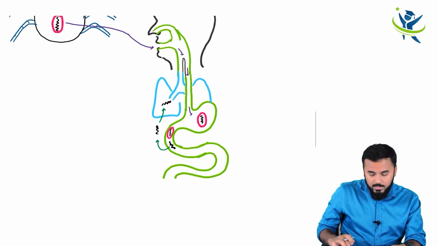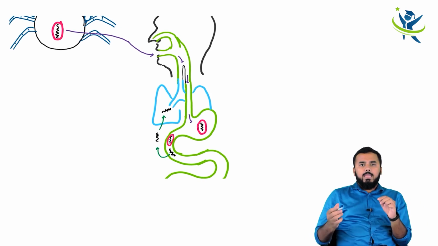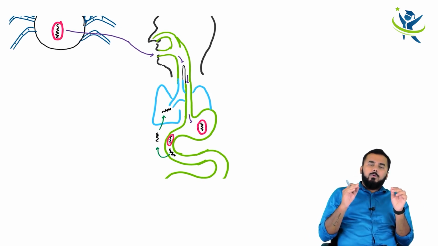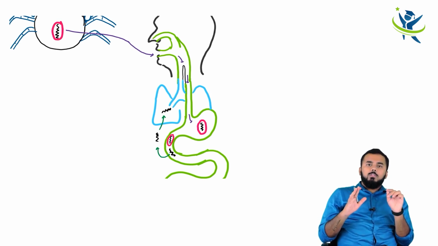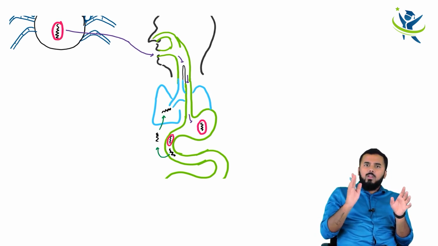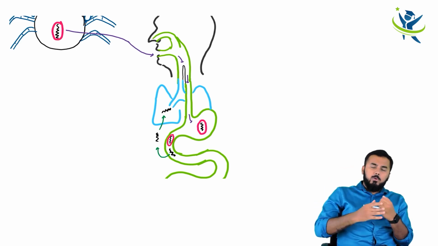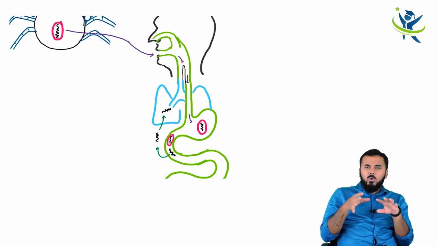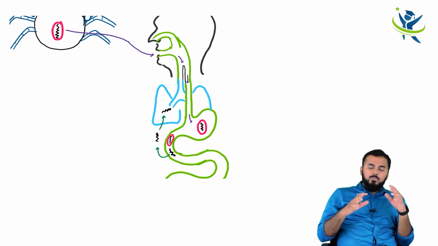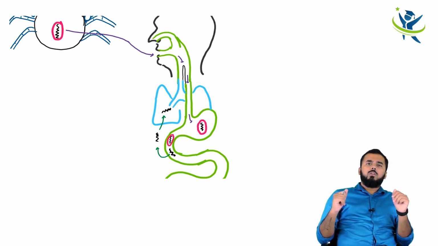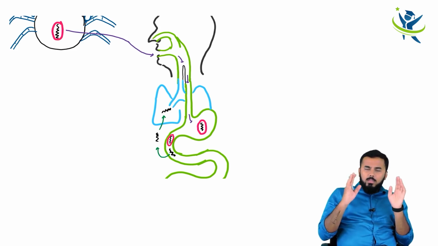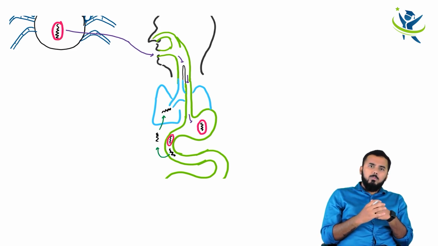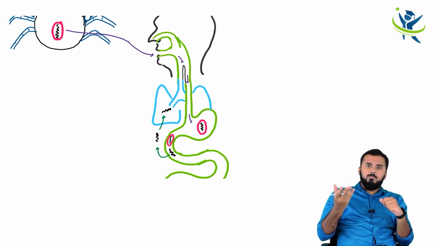Now obviously, whenever there is a larva, or any kind of foreign material, foreign organism or foreign body in the lungs, what will happen? There will be some kind of pulmonary symptoms, isn't it? There will be some localized inflammation there. The neutrophils are going to come, the alveolar macrophages are going to come, the secretions are going to be increased, but whatever it is, pulmonary problems will be there. So what is the first symptom in any kind of pulmonary problem guys? That is cough with sputum, right?